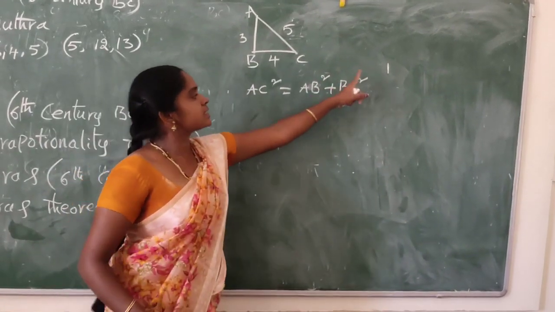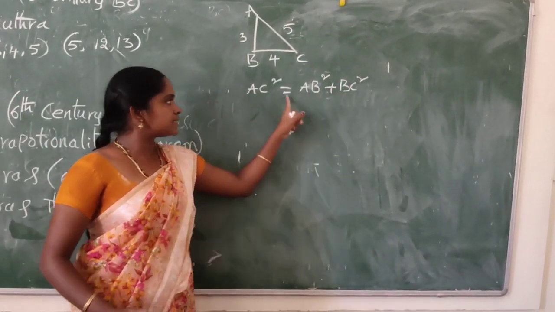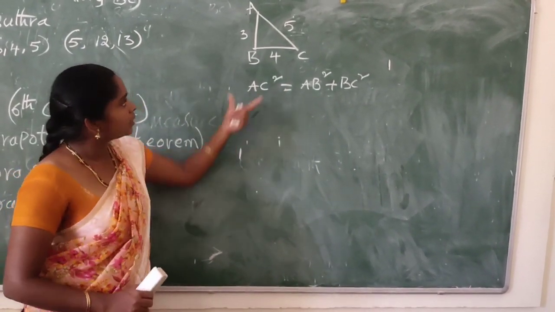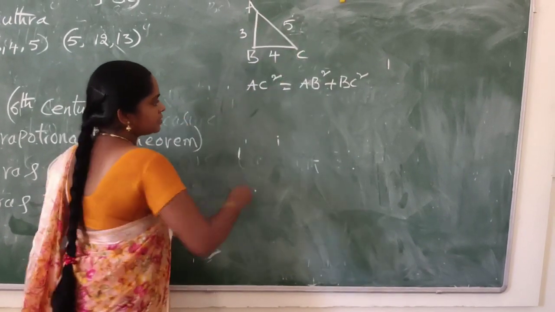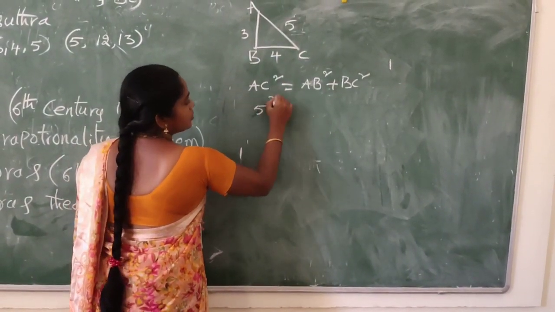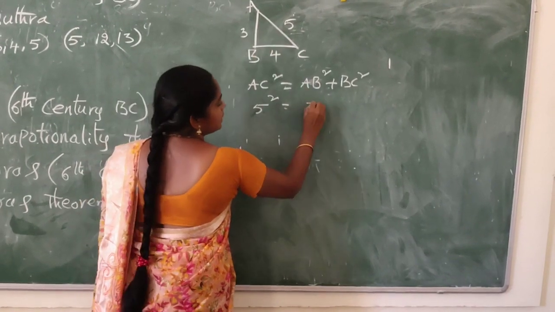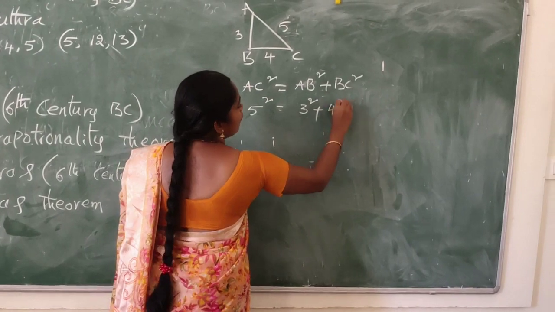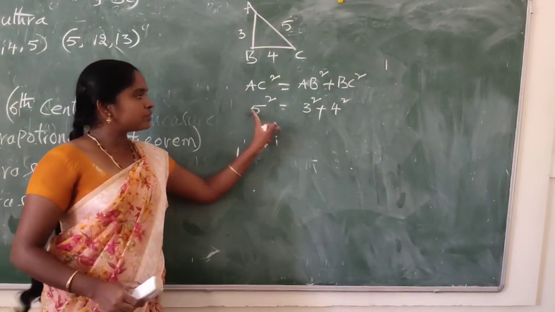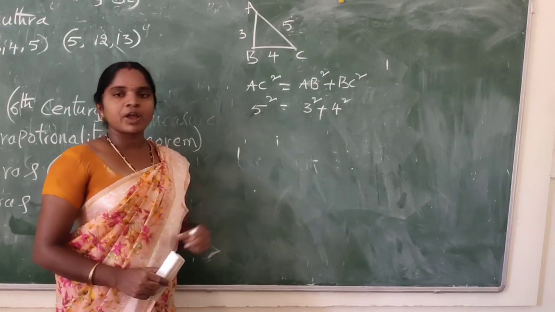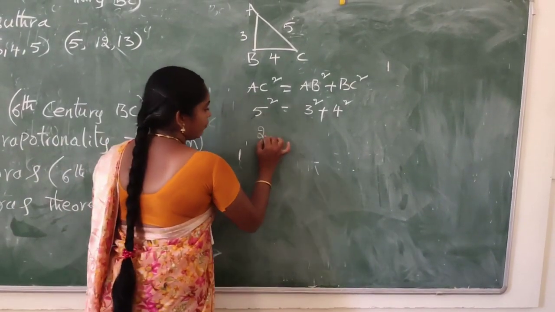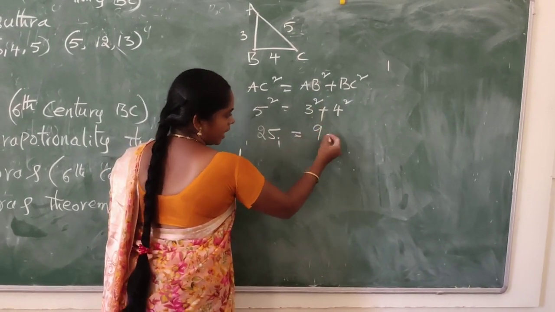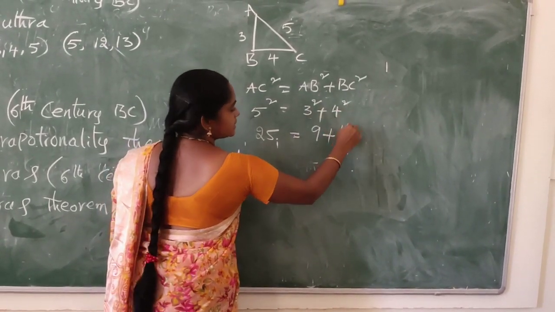So AC value is 5 square, AB is 3 square plus BC is 4 square. 5 square means 5 fives are 25. 3 square equals 9, plus 4 square means 16.